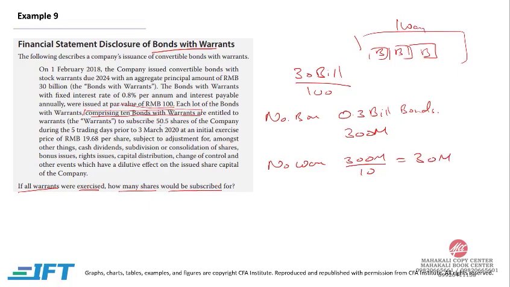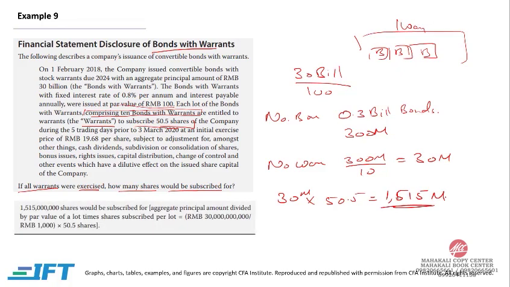And warrants are entitled to subscribe 50.5 shares. So 30 million multiplied by 50.5 would equal 1,515 million. So this is our answer. 1,515 million is 1.515 billion shares would be subscribed.